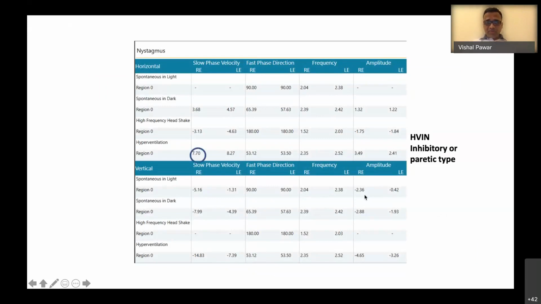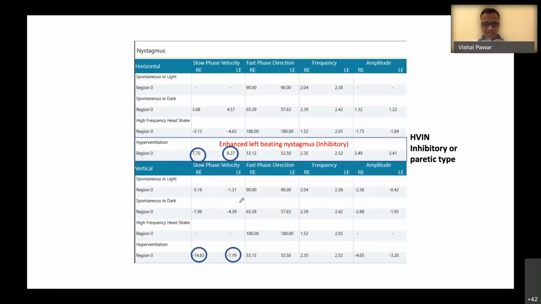Now coming to the hyperventilation induced nystagmus, the patient had enhancement of the left beating component on hyperventilation, and there was also enhancement of this upbeating nystagmus. For example, if you see here, the upbeating nystagmus got enhanced from this particular slow phase velocity to this particular slow phase velocity.